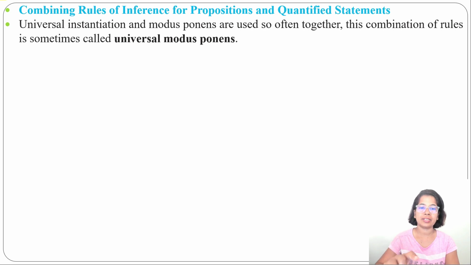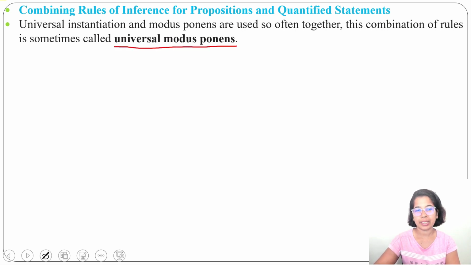Universal instantiation and modus ponens are used together. This combination is sometimes called universal modus ponens. Universal instantiation means if for all x, P of x is true, then P of a is true. That is, if it is true for all, it is true for a particular a.